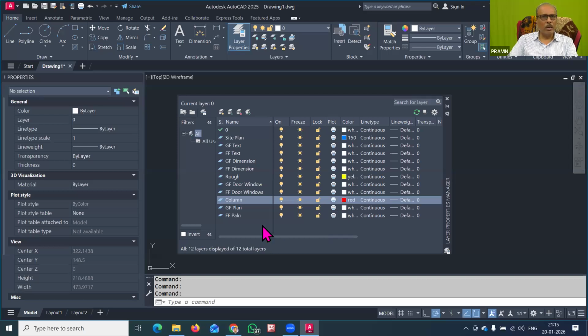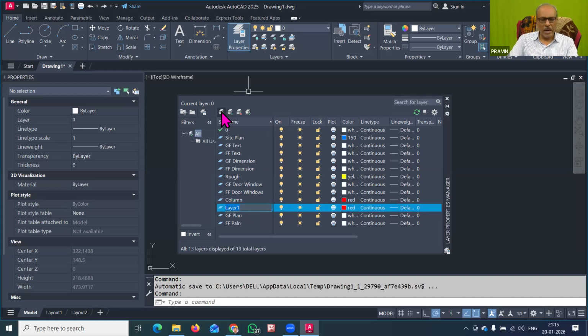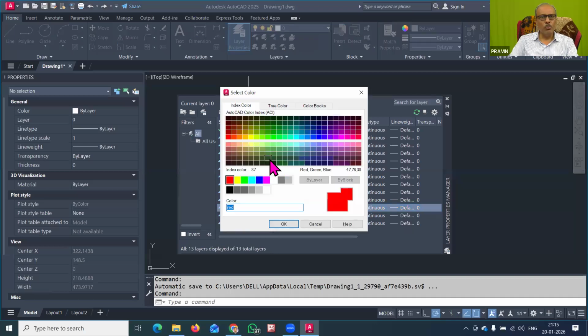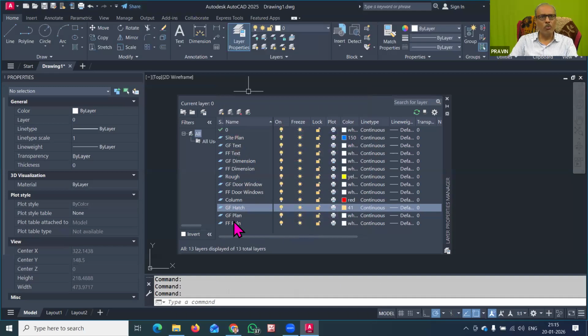So I hope that you have noted down the standard colors of these. Another layer we also require in our building drawing, that I will just indicate, and the name of that layer is ground floor hatch. Hatch means here so many hatch patterns we have to show in the building drawing. So for that, I will just use this color, and the color code is 31, or you can use 41. That 41 is the more recommended color for the hatching pattern for the ground floor.